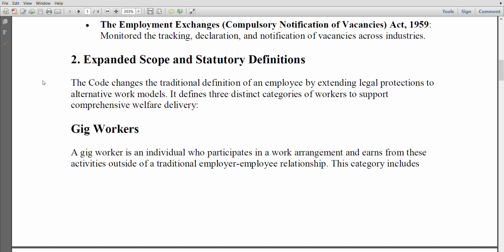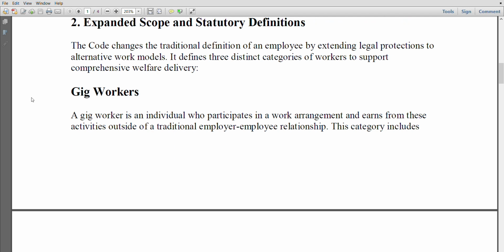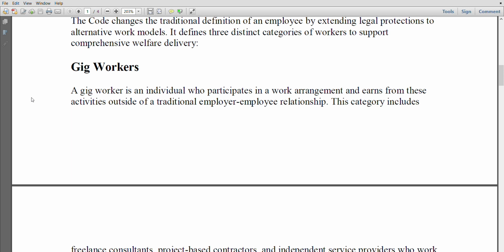Second heading is Expanded Scope and Statutory Definition. The code changes the traditional definition of an employee by extending legal protections to alternative work models. It defines 3 distinct categories of workers to support comprehensive welfare delivery. Gig workers. A gig worker is an individual who participates in a work arrangement and earns from these activities outside of a traditional employer-employee relationship.